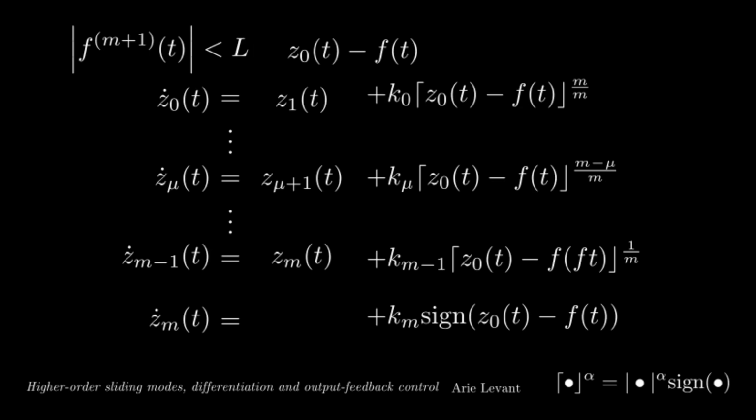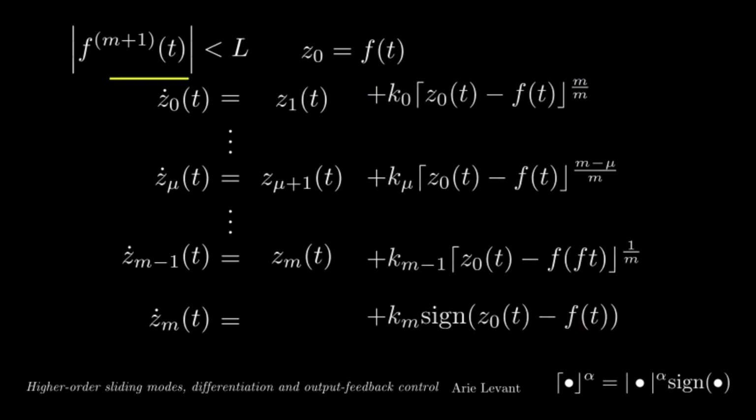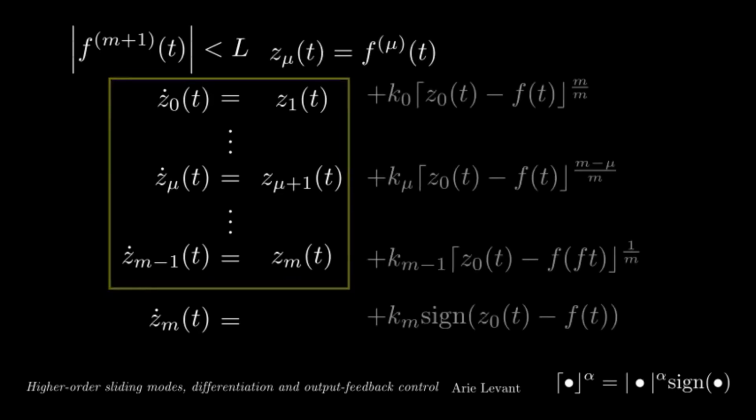And it can be shown that for some properly chosen gains, this error can be driven to zero, which means that the first state tracks exactly f. Under this condition, all correction terms, except for the discontinuous one, vanish. This leaves an integrator chain, which from the condition that the first state tracks the signal f, then each other state tracks a different derivative of f.